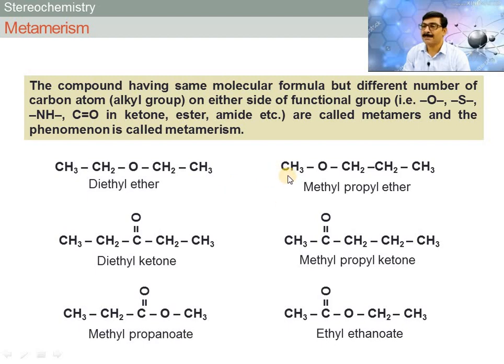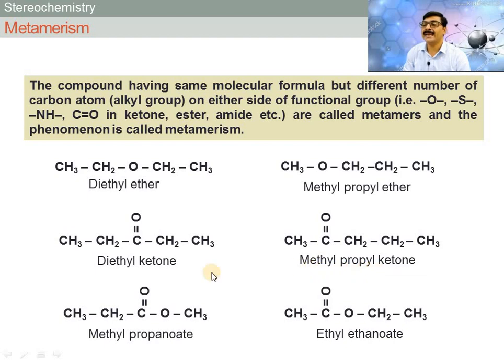So what is called a metamer? Compounds having the same molecular formula but different alkyl groups on either side of the functional group are called metamers. Now in the second example, diethyl ketone and methyl propyl ketone.